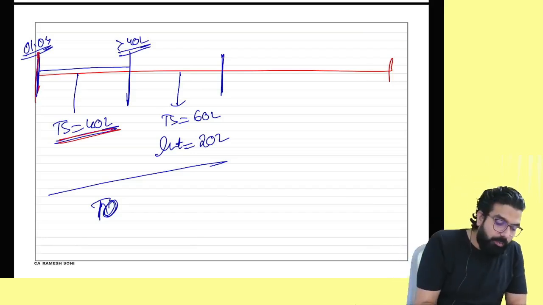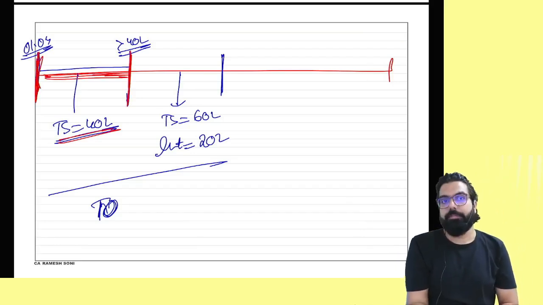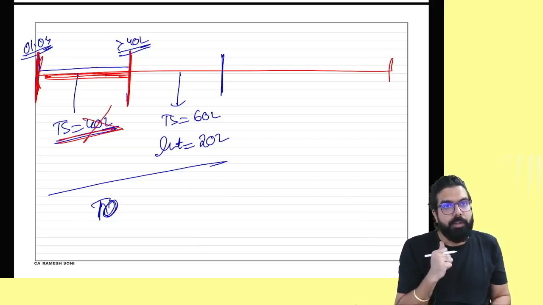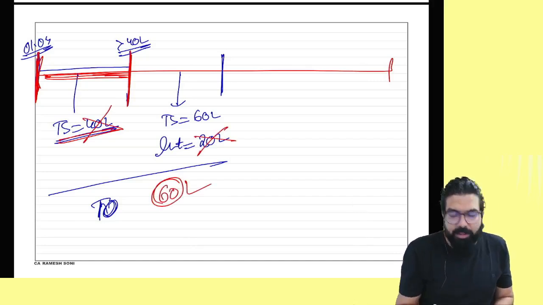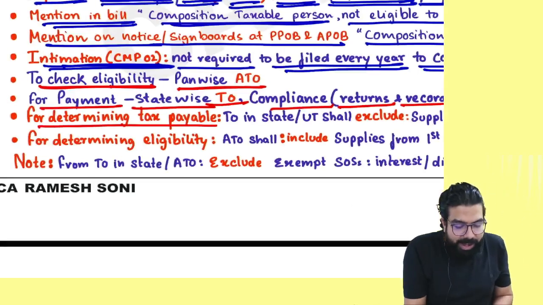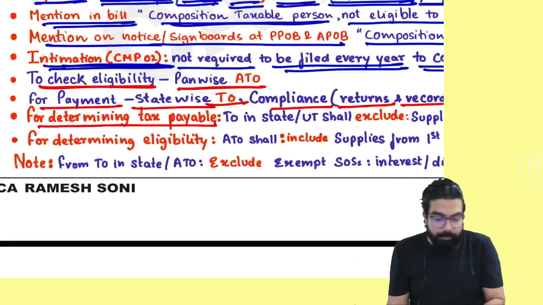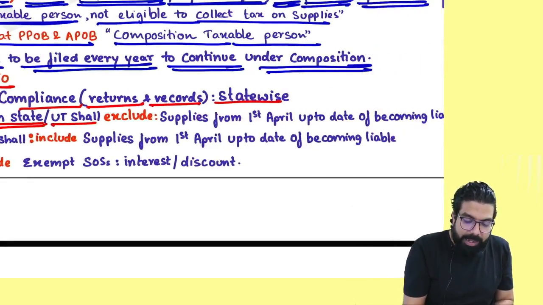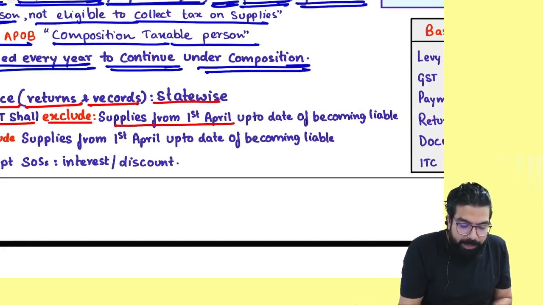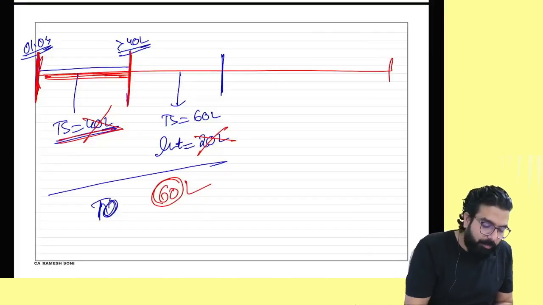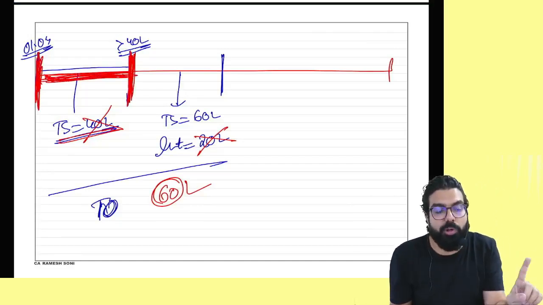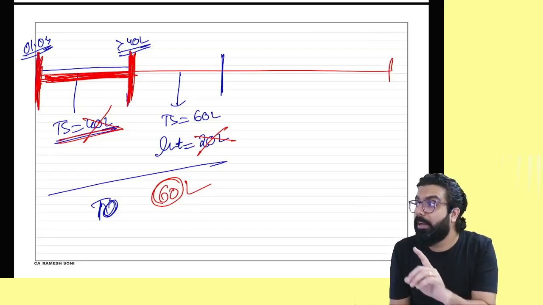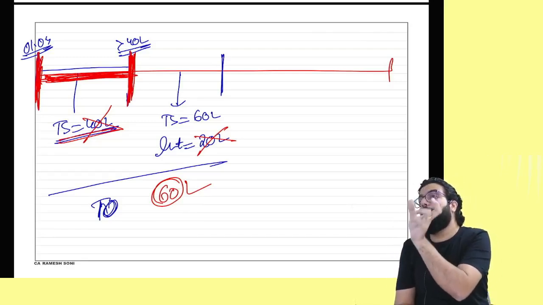Why? Because from 1st April up to the date of becoming liable, you are not liable. So you will never pay on 40 lakh rupees. You will never pay on interest. So can you tell me on what turnover will you be liable to pay the tax? 60 lakh. So whenever you are checking tax payable, you should always take turnover that excludes 1st April up to the date of becoming liable. Whatever is your turnover in that period should always be excluded while determining the turnover for paying the tax.